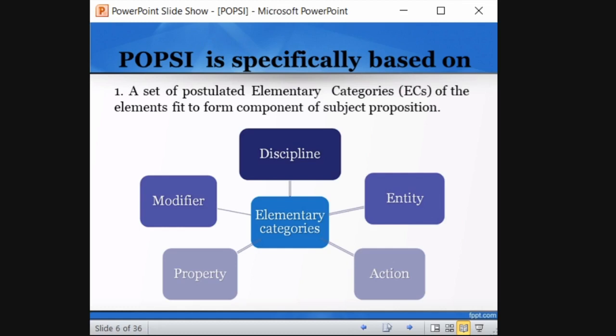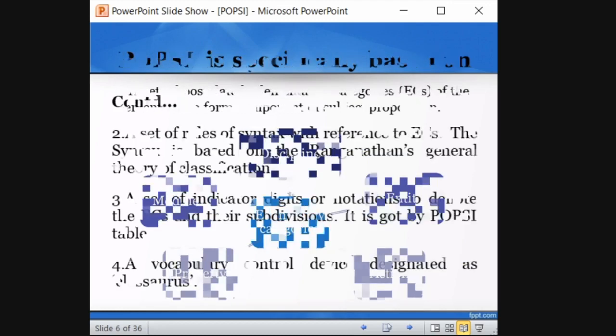Remember this. The DEPAM method comes under POPC. Discipline, entity, property, action, modifier. So these are the elementary categories. A subject is categorized based on these 5 elements. Okay. You will see what these are.